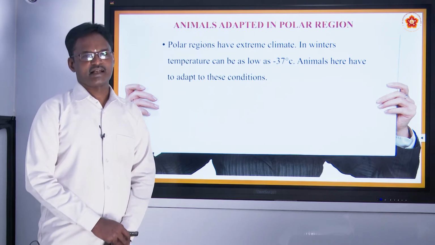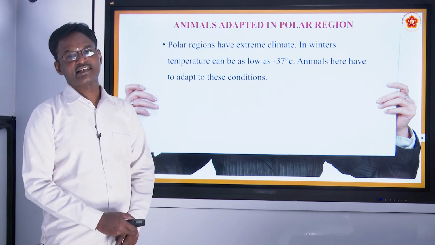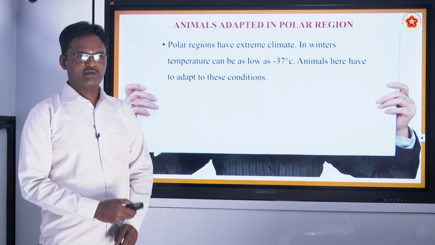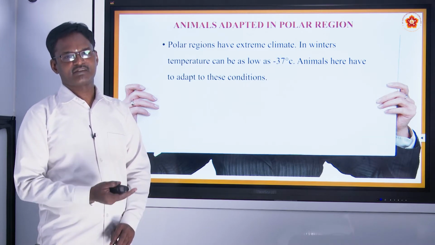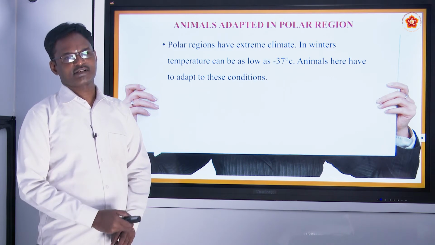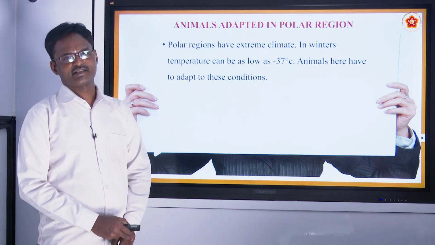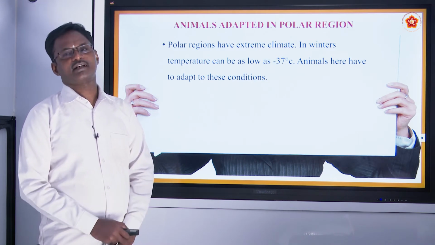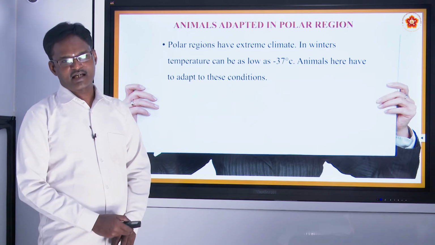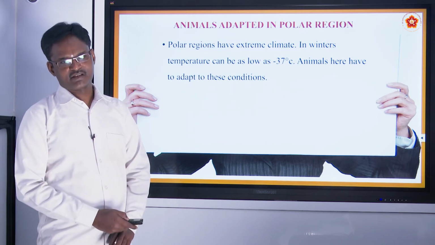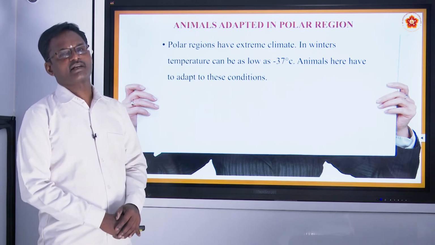That is the reason why there is a lot of difference in the skin texture when we compare our country with other countries in polar regions. The skin texture will be different. In the same way, animals are adapted to that climate.